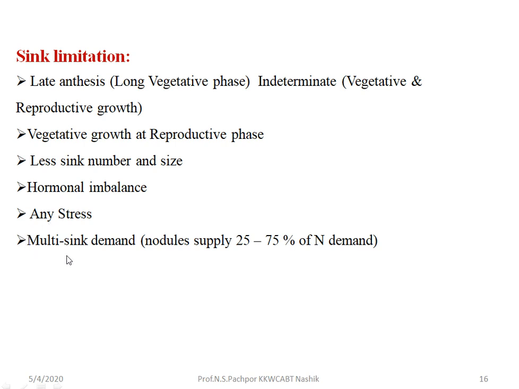And multi-sink demand. For example, nodule supply is 25 to 75% of the nitrogen demand. So multi-sink demand is important for improving the source sink relationship, and it also reduces sink growth.